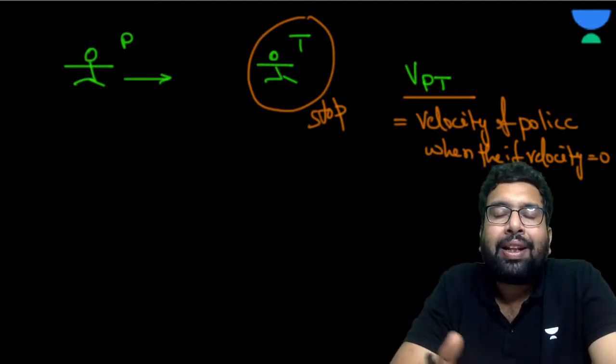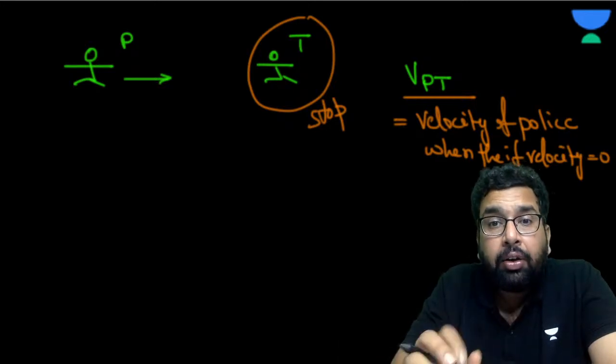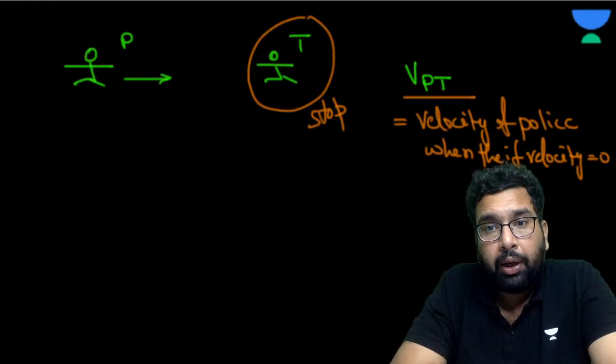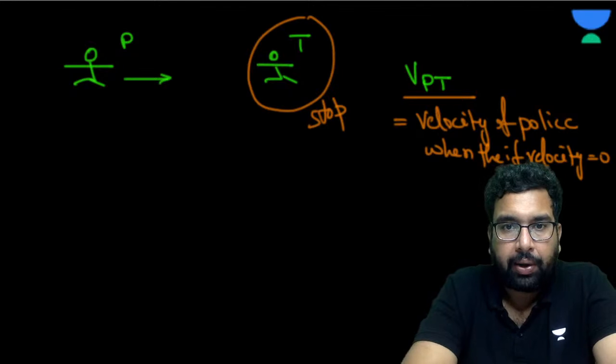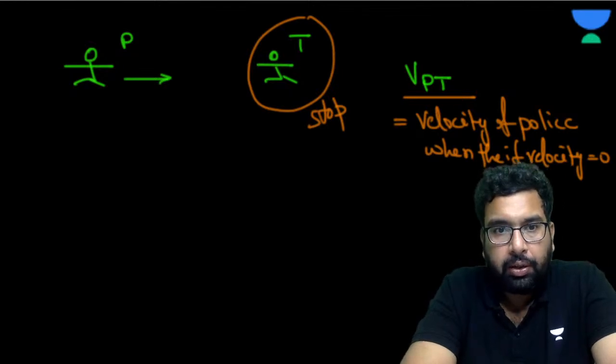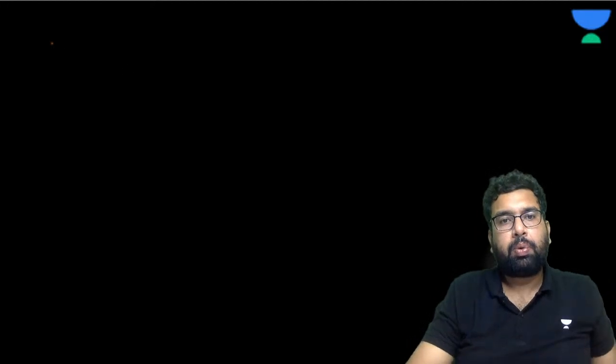Right? Now, when they say the velocity of a person swimming in still water, still means that the river is stopped. Okay, so it is the relative velocity. Understood? Okay. Let's do one more question then. If you are okay, good to go, right? Okay, so let's take one more question.